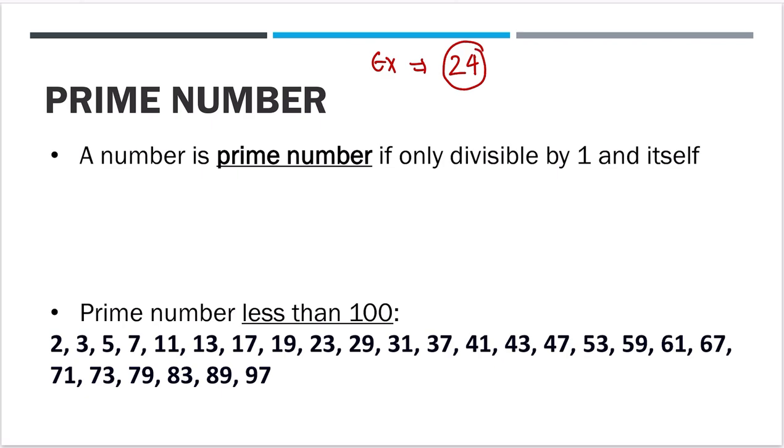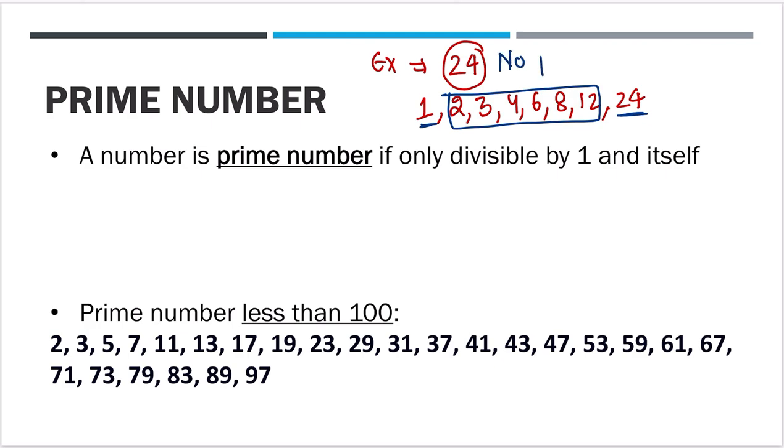I hope you remember from the last class we did the prime factorization of 24 and we found a number of factors for this, a lot of factors, and those factors were of this form: 1, 2, 3, 4, 6, 8, 12, 24. These were the factors for 24. So if you see, apart from 1 and itself, 24 is divisible by a lot of other numbers: 2, 3, 4, 6, 8 and 12. So we can say 24 is not a prime number. I hope it is clear.